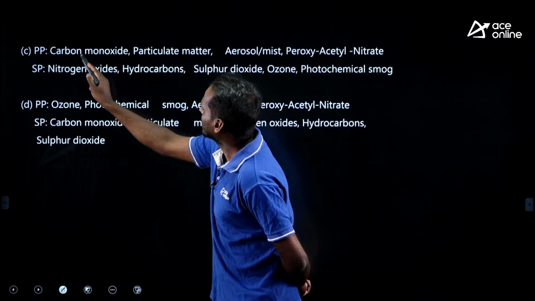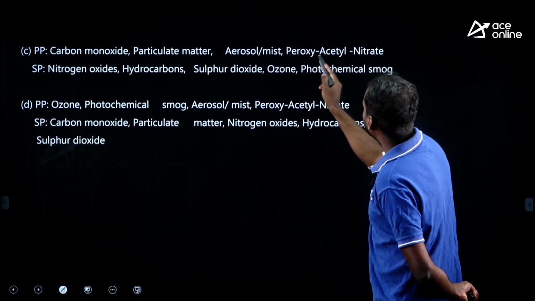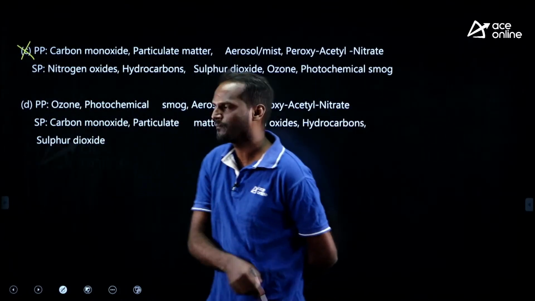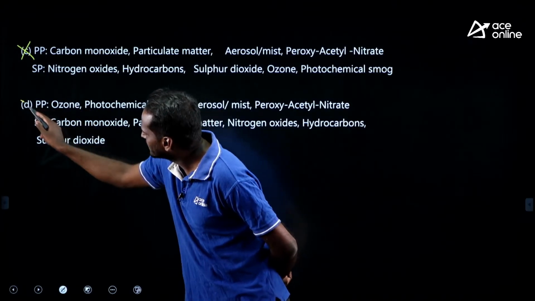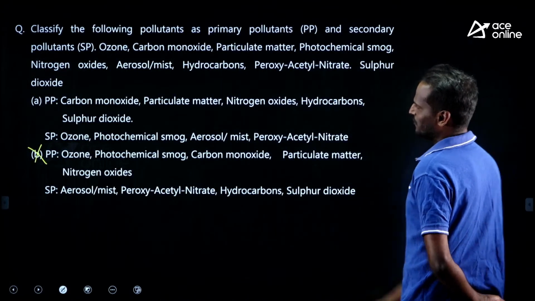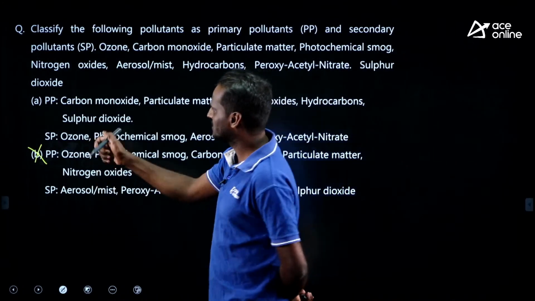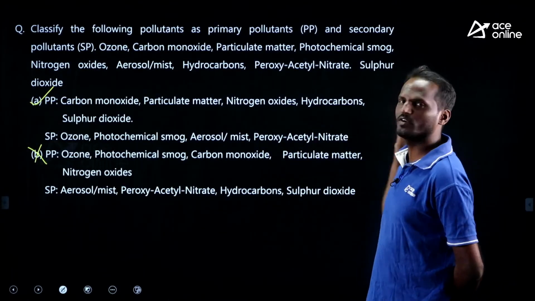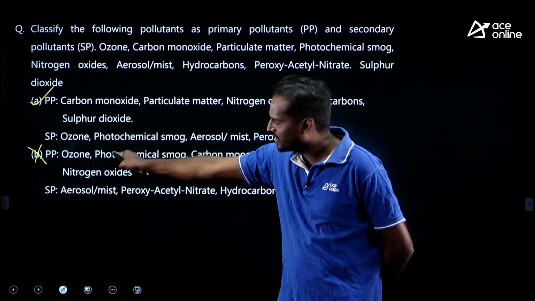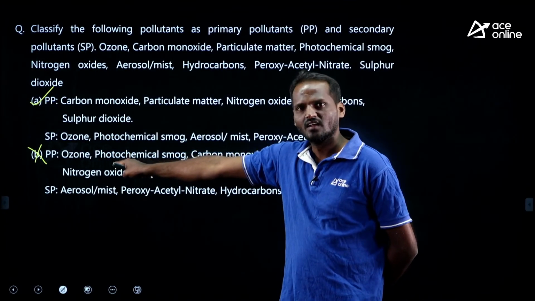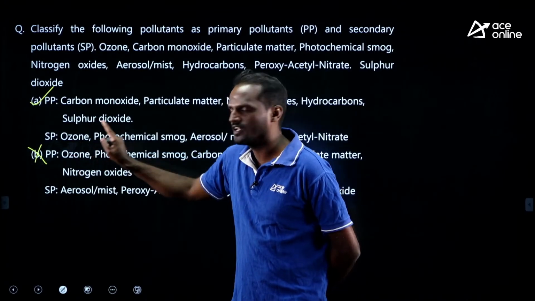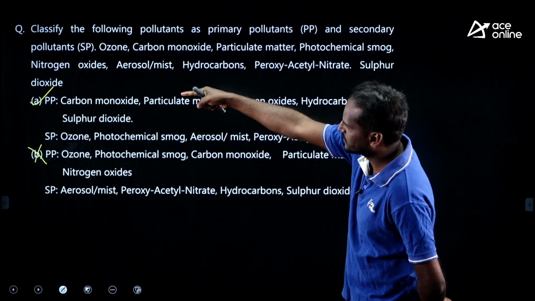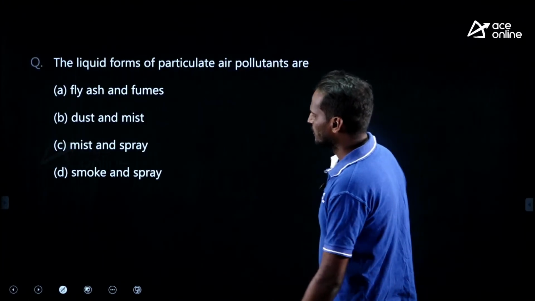In primary, carbon monoxide, particulate matter, see peroxyacetyl nitrate is secondary, but he has categorized it in the primary, therefore answer C is also wrong. Then PP, primary ozone again, so option D is wrong. If you can eliminate by options, you can easily say option A is correct. You need not look at the entire list of pollutants. Ozone is not a primary pollutant, but he is saying primary, therefore it is wrong. Like that you can eliminate the options within 3-4 seconds. Option A is correct.